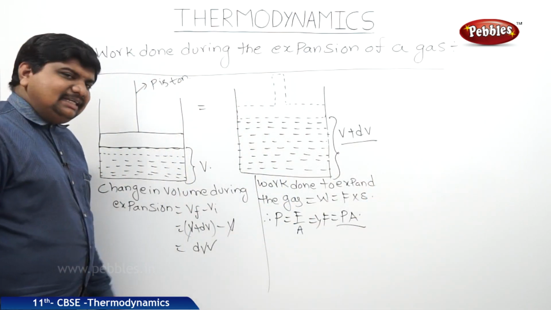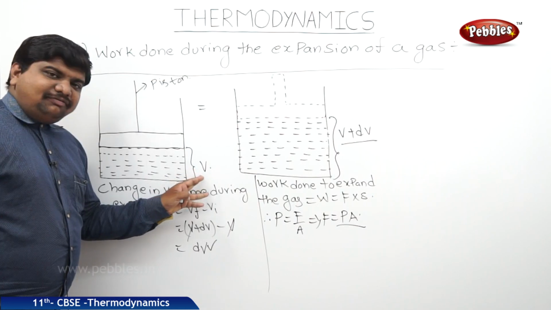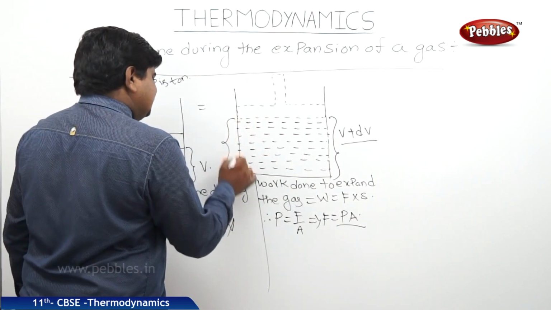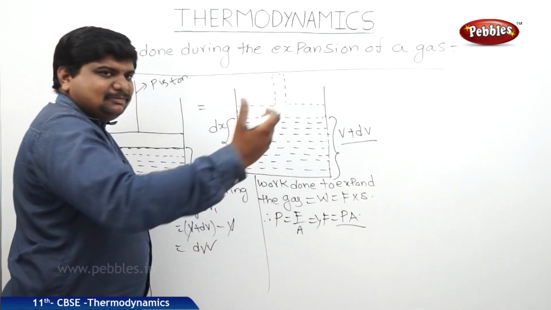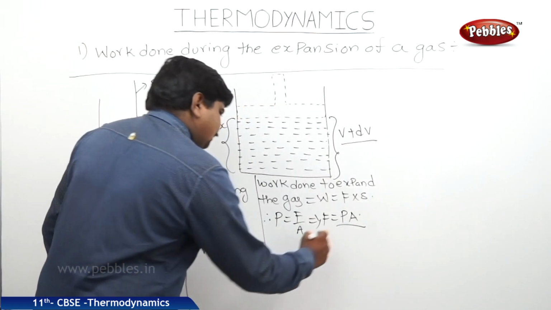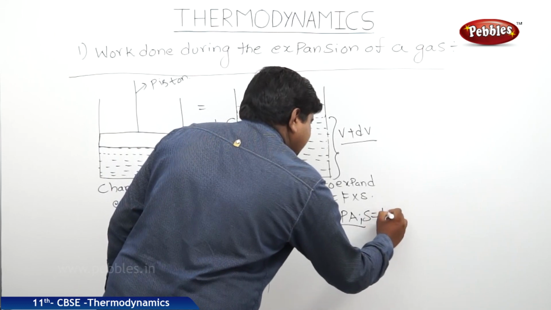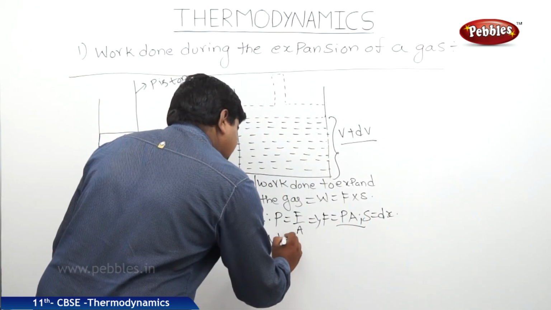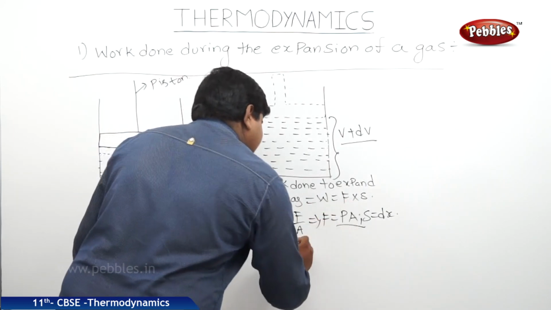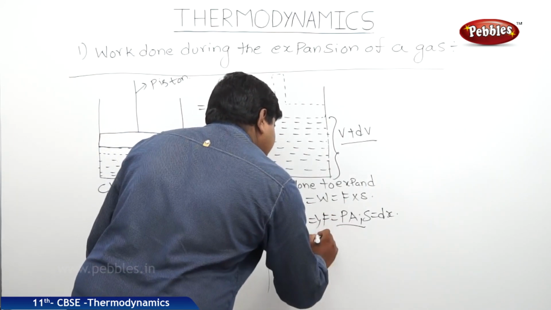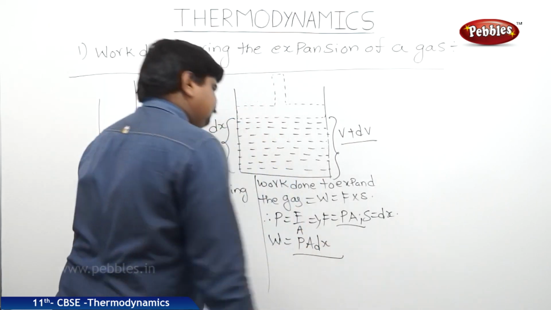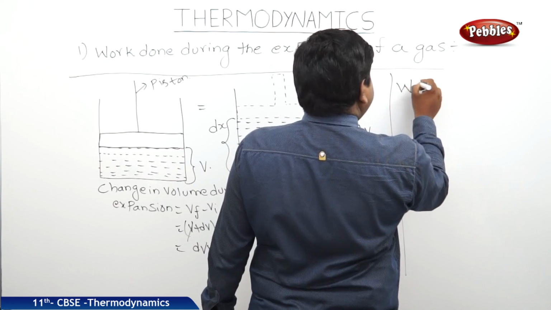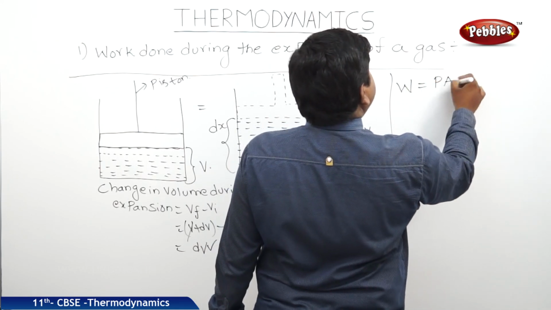The displacement taken by the gas molecules from the initial position to the new position, let us say it is dx, a small displacement in the expansion. Therefore, S is equal to dx. So the work done W, where F is equal to P into A and S is equal to dx, is W equal to P into A into dx.